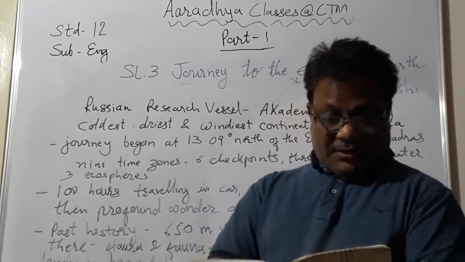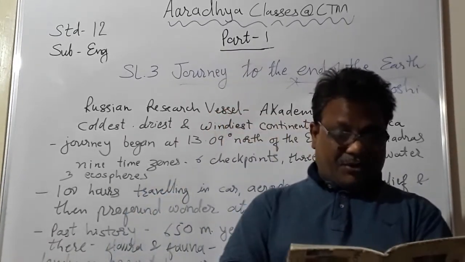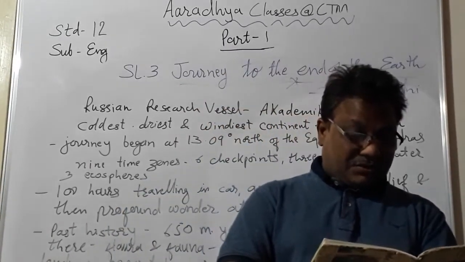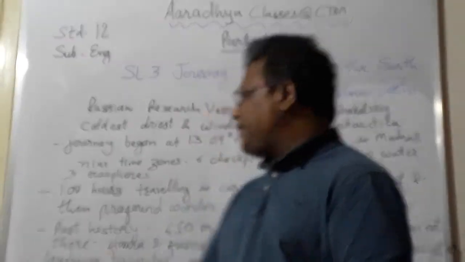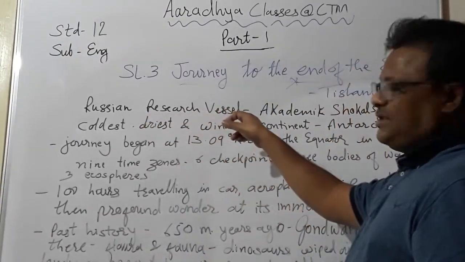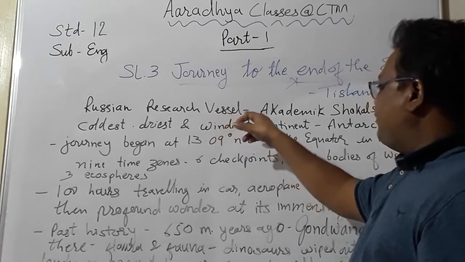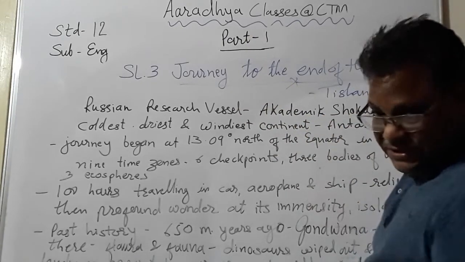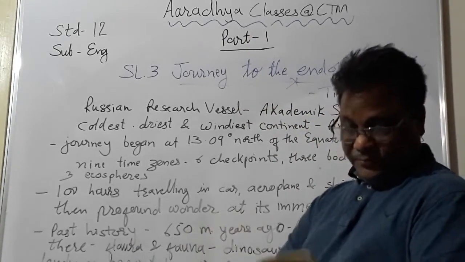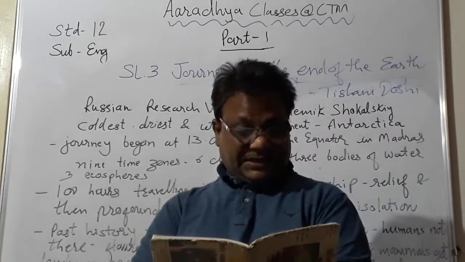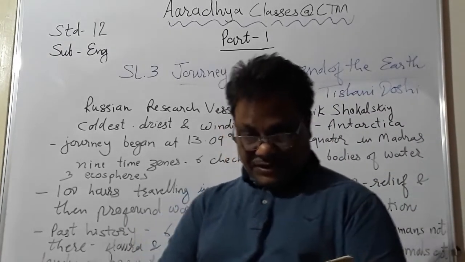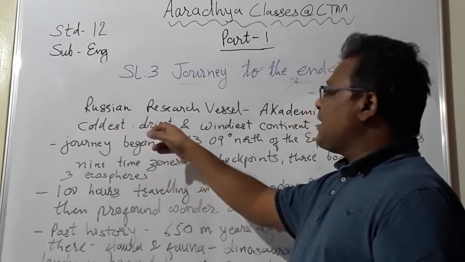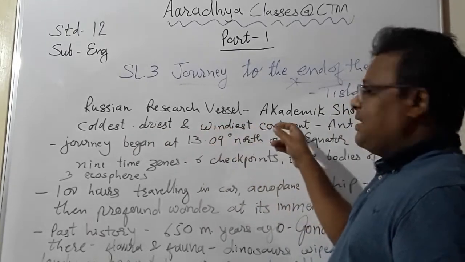Okay. Early this year, I found myself aboard a Russian research vessel, the Academic Sokolsky. Now remember that particular name. Okay, Russian research vessel. Vessel means ship, which was going to this particular place. Its name was Academic Sokolsky. Okay, Russian name. Heading towards the coldest, driest, and windiest continent in the world, which is Antarctica. So Antarctica is described as the coldest, driest, and windiest continent.